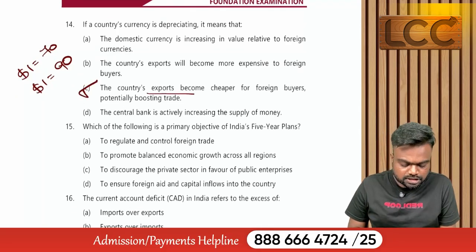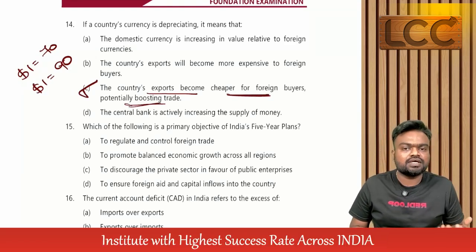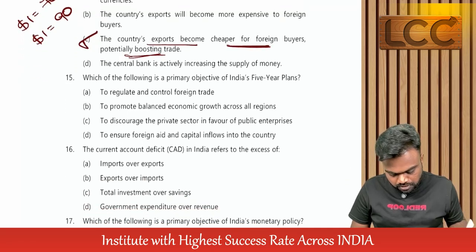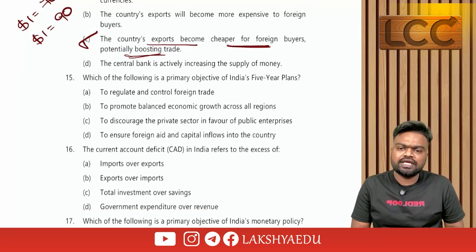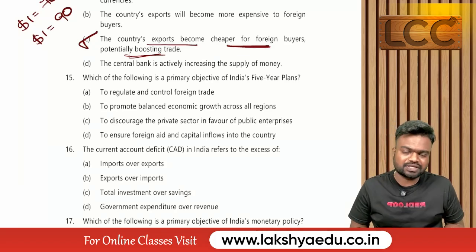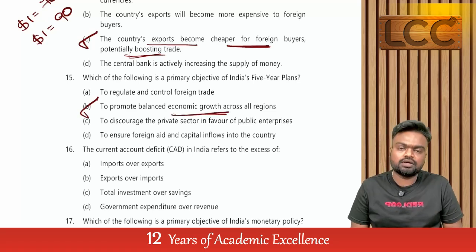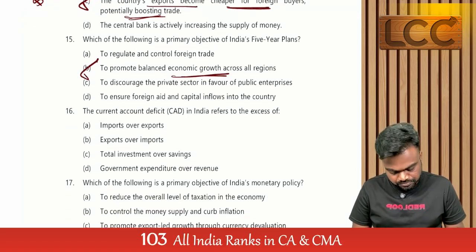The country's exports become cheaper for foreign buyers, potentially boosting the trade. Super. Next, which of the following is a primary objective of India's 5-year plans? So that is a direct question. What is the answer? To promote balanced economic growth across all regions.